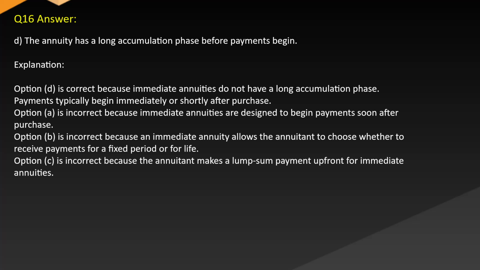Explanation: Option D is correct because immediate annuities do not have a long accumulation phase. Payments typically begin immediately or shortly after purchase. Option A is incorrect because immediate annuities are designed to begin payments soon after purchase. Option B is incorrect because an immediate annuity allows the annuitant to choose whether to receive payments for a fixed period or for life. Option C is incorrect because the annuitant makes a lump sum payment upfront for immediate annuities.